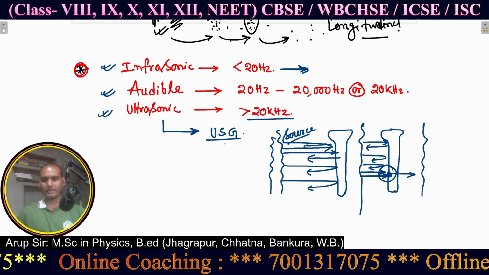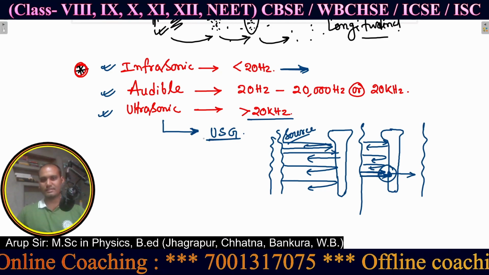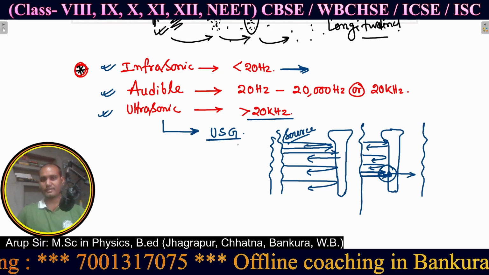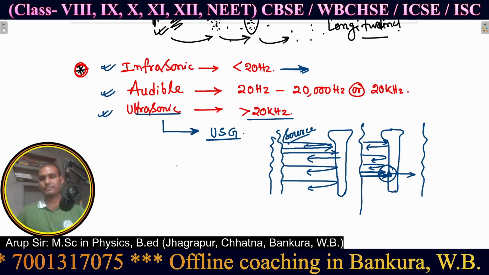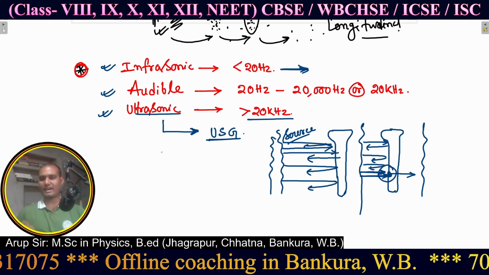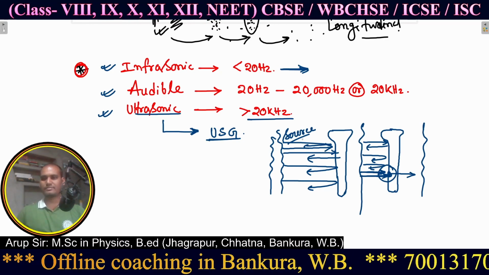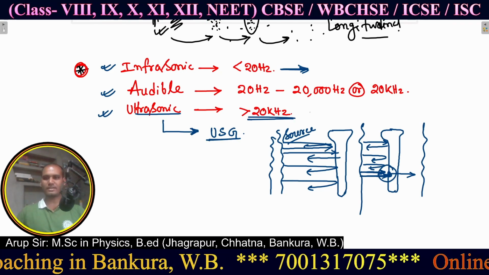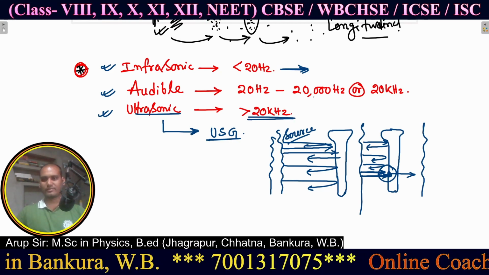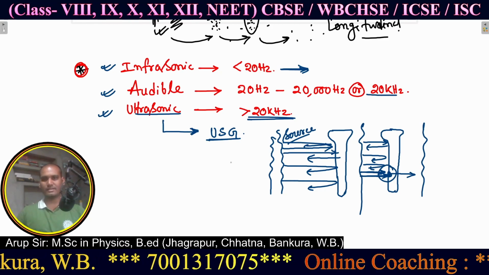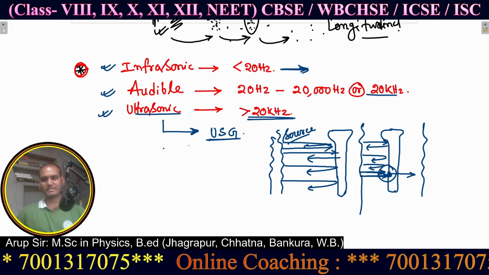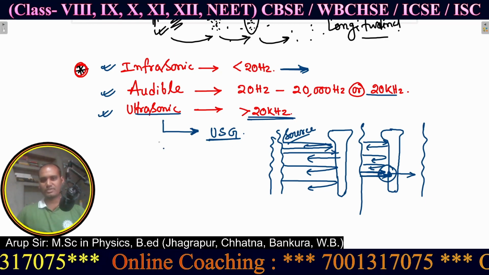So this is how USG works in the detection of some failure, fault or crack inside your body part. This is the work of USG, or ultrasonography, where ultrasonic sound waves are used. We can't hear this kind of sound wave because its frequency is greater than 20 kilohertz. Our audible sound frequency range is less than 20 kilohertz. This is why we can't hear these things.